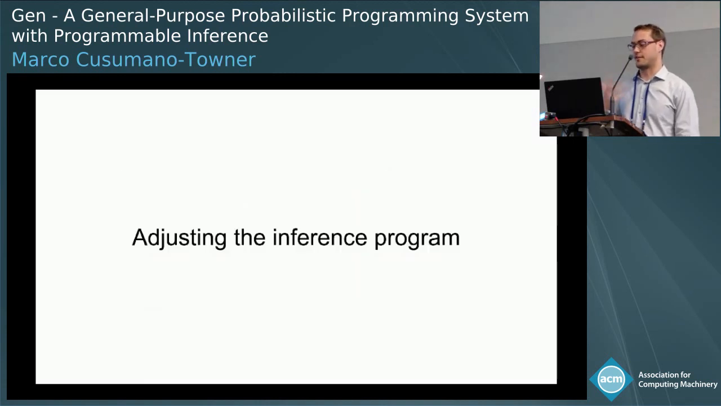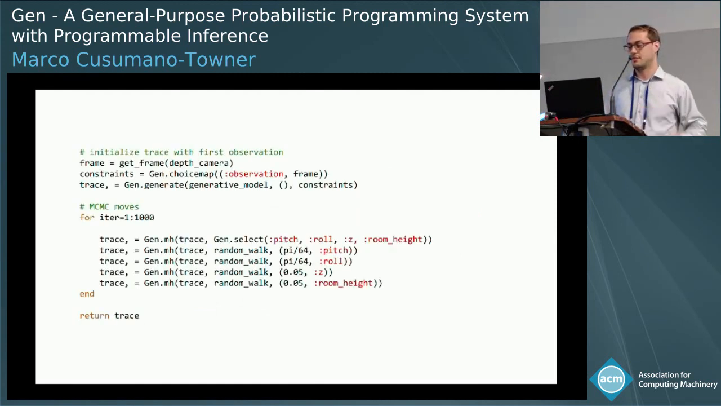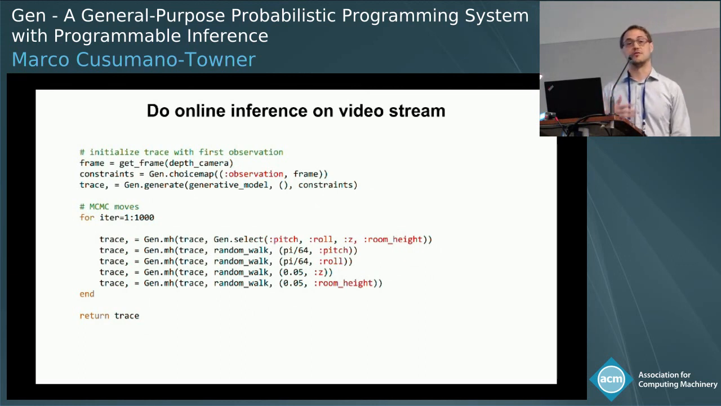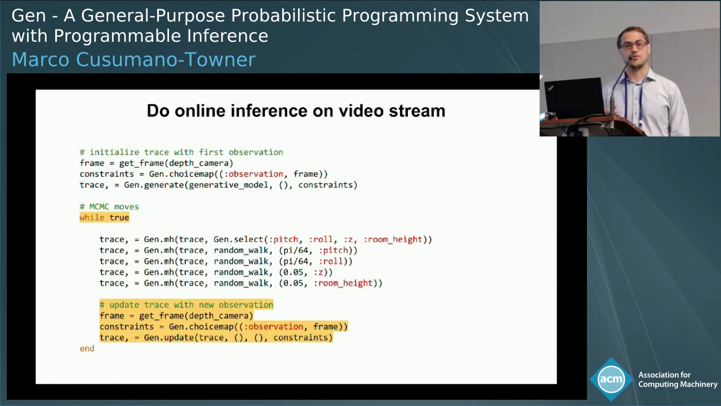Okay, so one of the core contributions of the system is the inference programming capability and its abstractions. So these abstractions make it easy to iteratively experiment with different inference algorithms. So I'll show some examples here. So in our original inference program, we had just a single static image that we were doing inference over. Suppose we wanted to do inference instead on a stream of these depth images, like we saw in the original video. So to do this, we can just change our for loop into a while loop, and then we can obtain a new frame from the depth camera at each iteration, and then we can use Gen's update operator to replace the previous frame with a new frame in the execution trace.